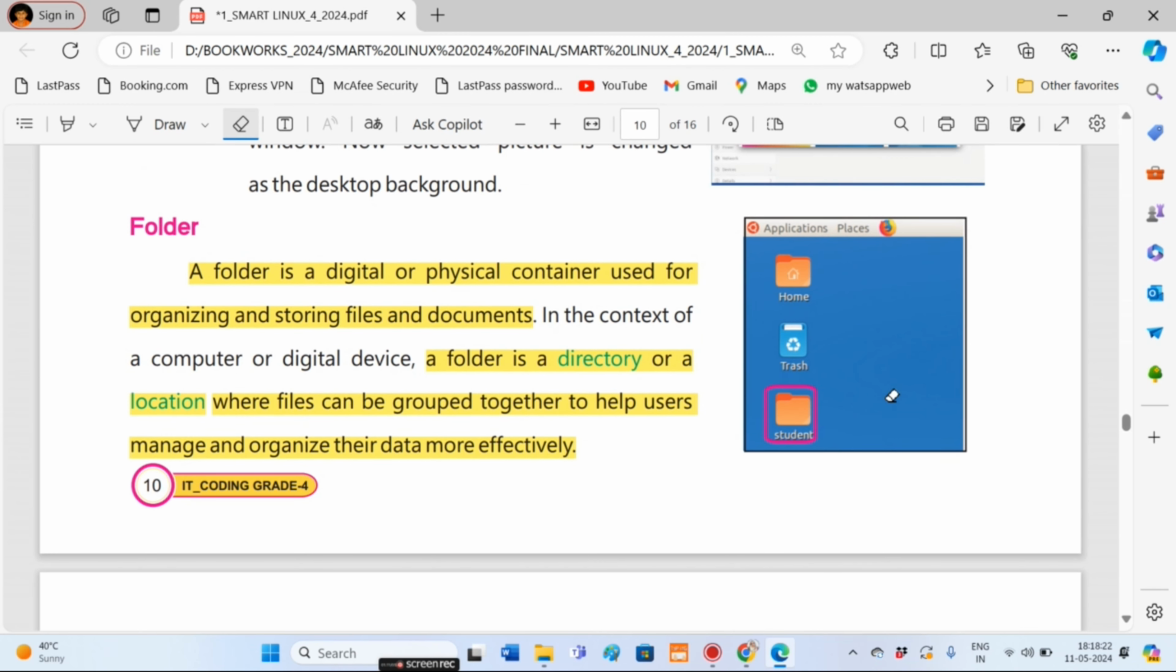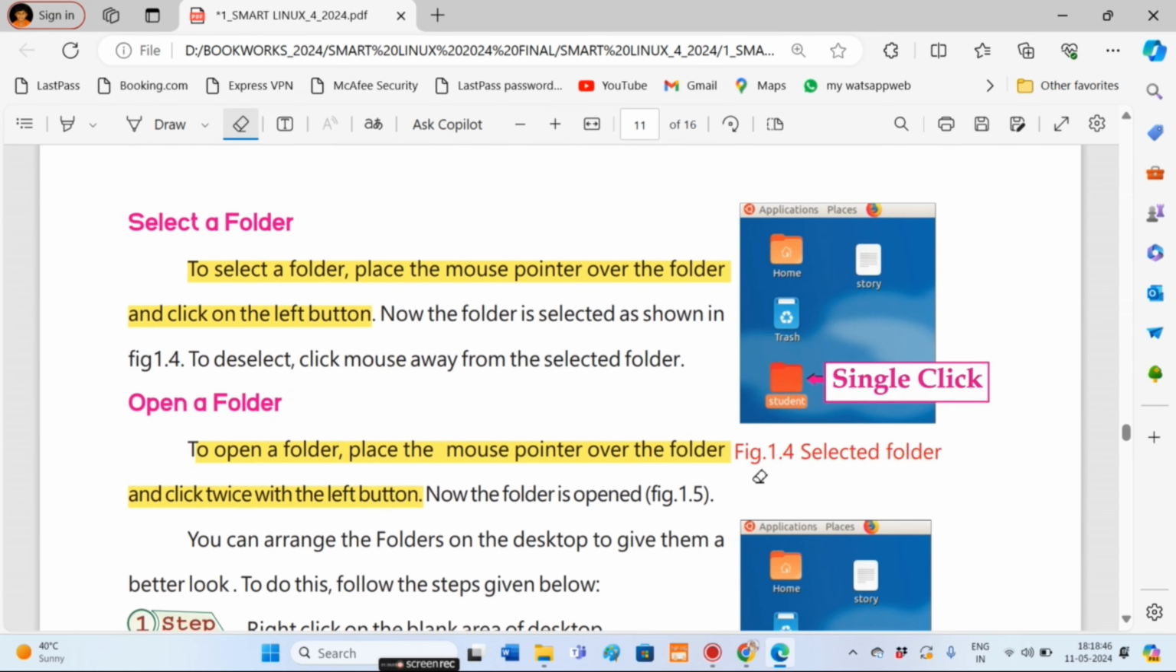Next is folder. A folder is a digital or physical container used for organizing and storing files and documents. A folder is a directory or a location where files can be grouped together to help users manage and organize their data more effectively. Select a folder. To select a folder, place the mouse pointer over the folder and click on the left button.